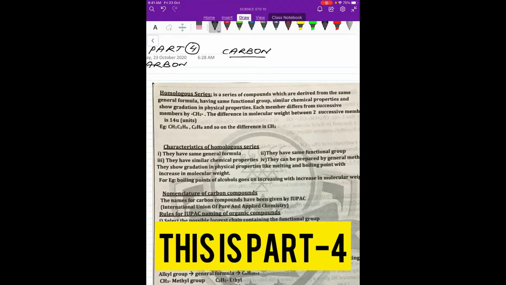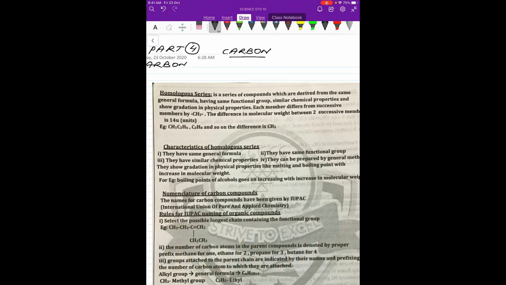This is part 4 of the chapter Carbon. It's a very important lesson. Carbon is a very important element, as we have already discussed. So today we'll be discussing homologous series. So what do you mean by homologous series?